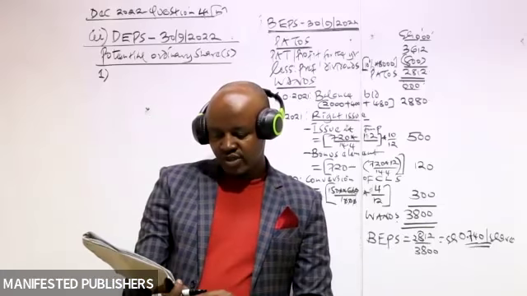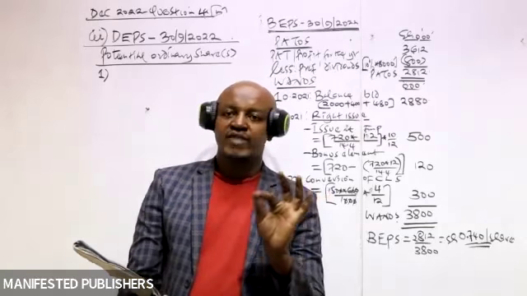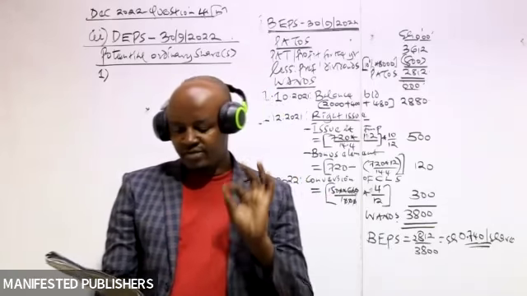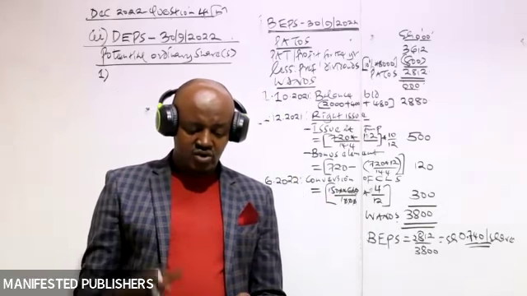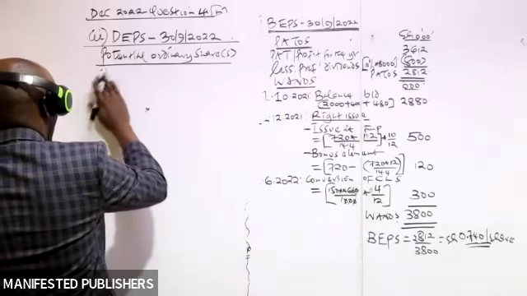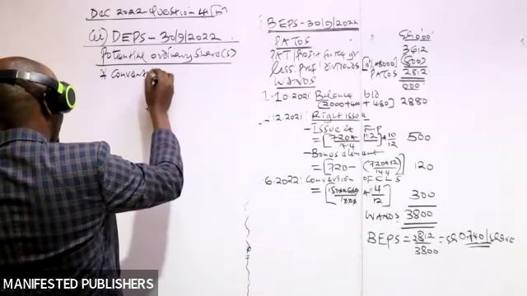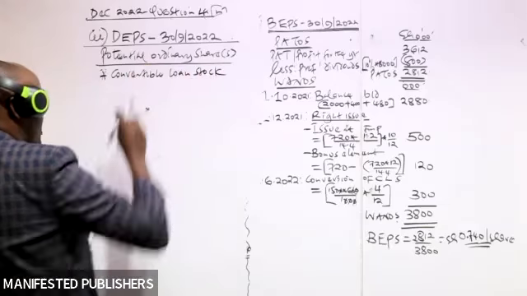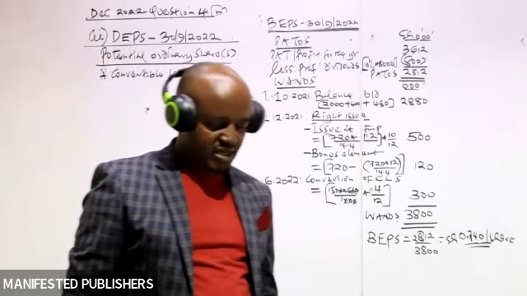Number two, if we go to the information we have at paragraph 1, those preference shares which are issued by the company, they are not convertible. So we only consider them as potential if they are convertible. Are they convertible? No. So the only information which we have is on note number 4, about the convertible loan stock. So this is actually the only potential ordinary share which the company had in the year 2022.